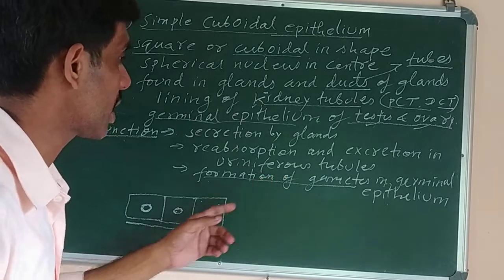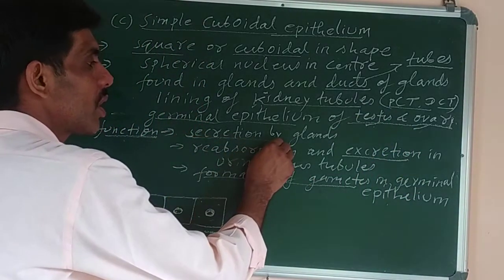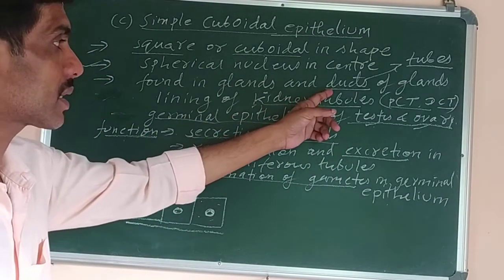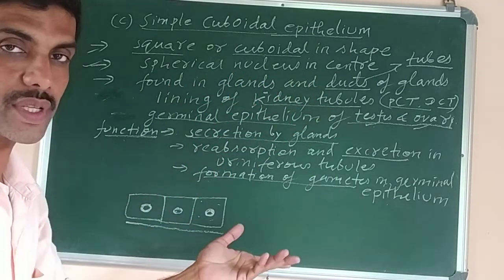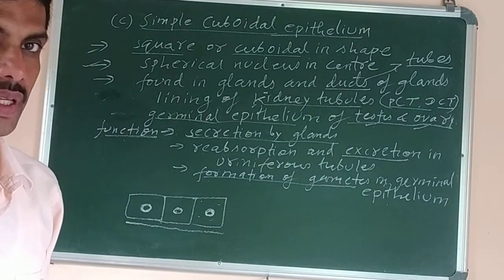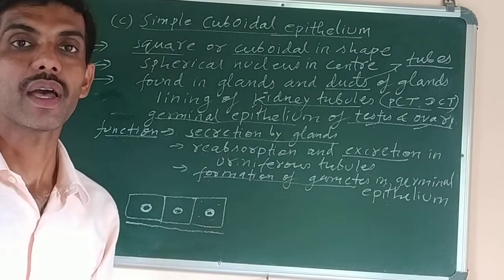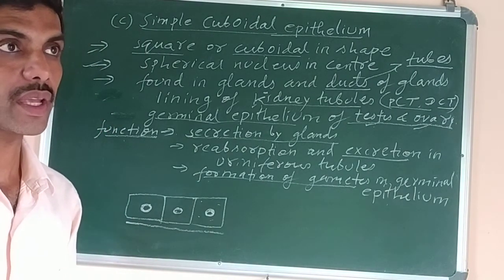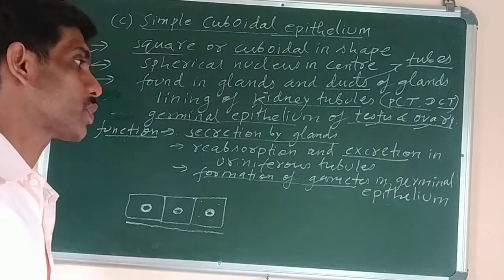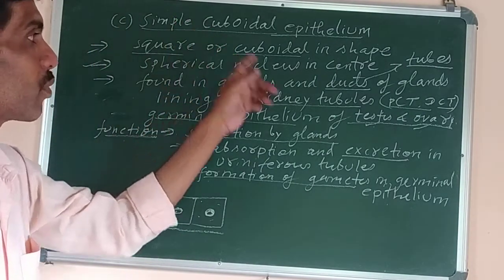So excretion you can learn. Excretion means removal of waste from the body, and they help in the secretion of glands, because they are present in the ducts of glands as well as in the glands. Different types of glands secrete different types of substances. Example I told you, if a salivary gland is present, it produces saliva. If we have the sweat gland, it will produce sweat. So different types of glands will pour out different types of secretions, and it is the simple cuboidal epithelial tissue which is present.